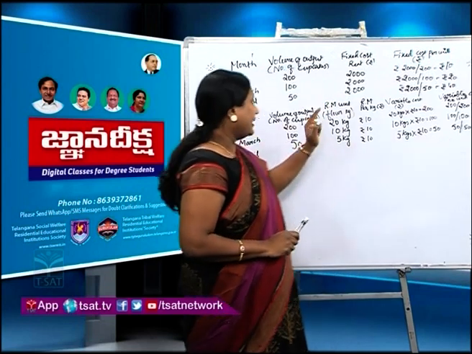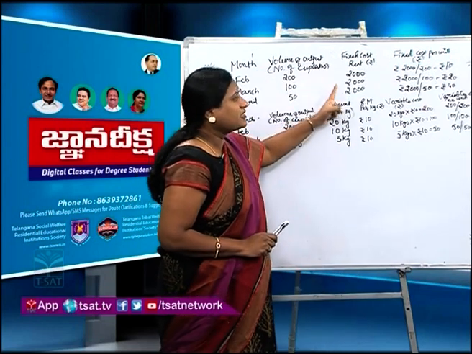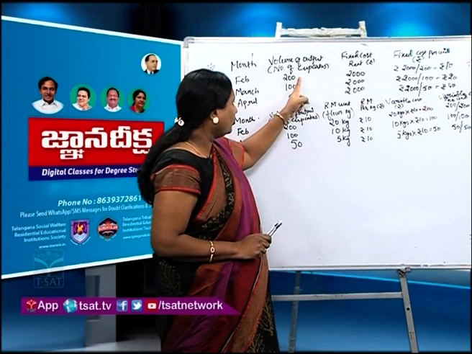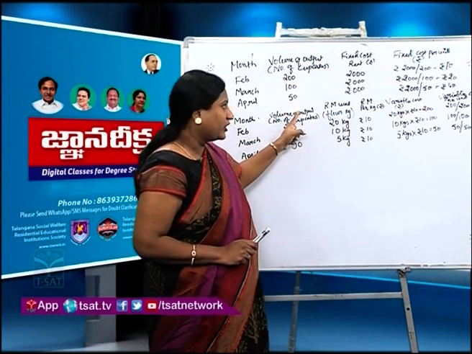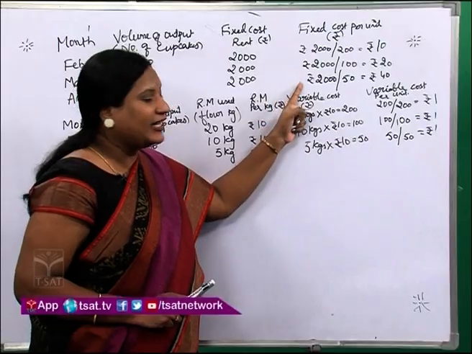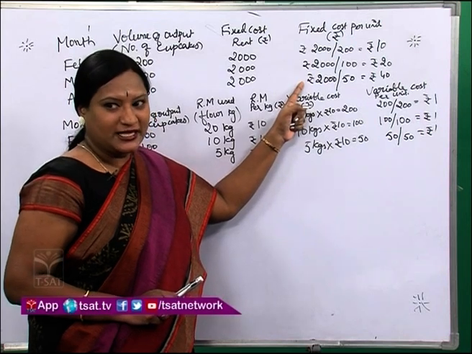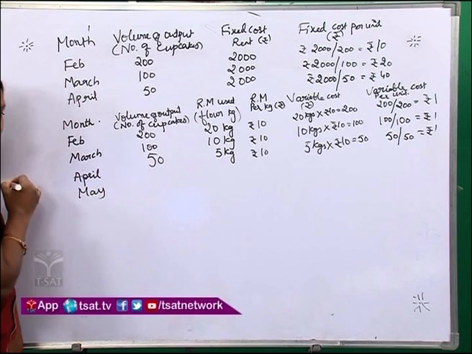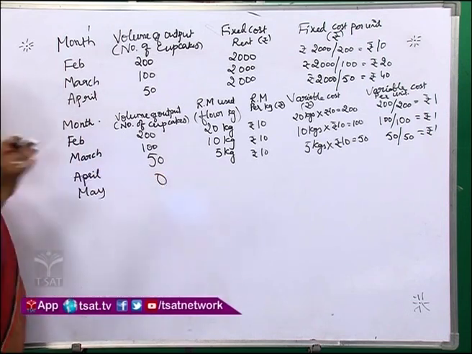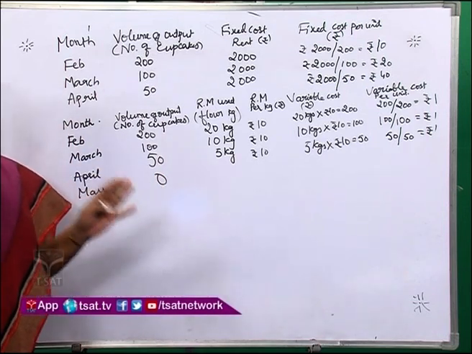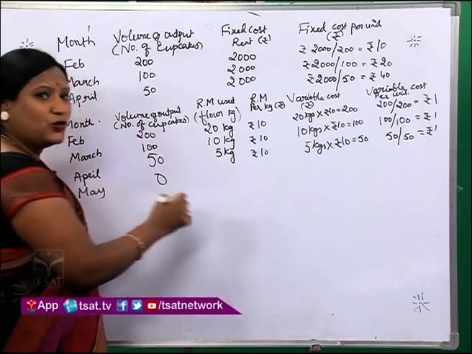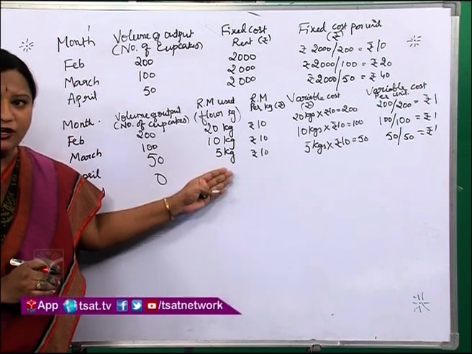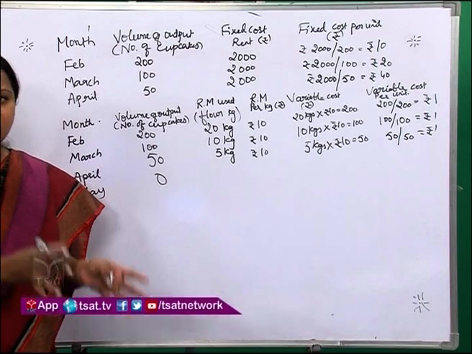Whereas, fixed cost remains constant even though there is change in volume of output, but fixed cost per unit is changing, isn't it? Now, let me take one more example. Let us assume that in the month of May, they have produced nil. No production. Then will they use any flour? Will they use any raw material for making 0 cupcakes?